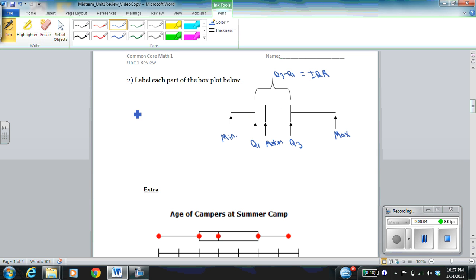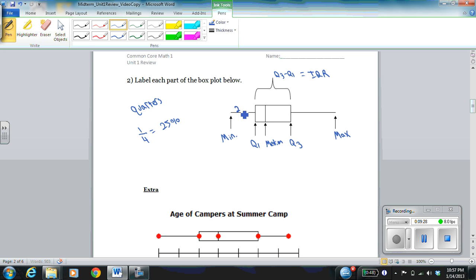So when we think of quartiles, we can think of quarters. There are 4 quarters in any NBA game, so each one of those quarters is 1/4 of the game, or 25%. Each part of this box plot contains 25% of the data points.